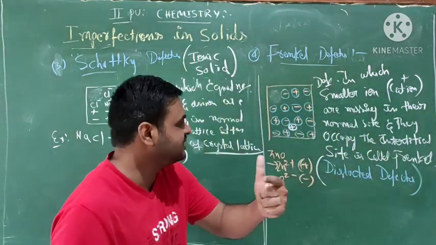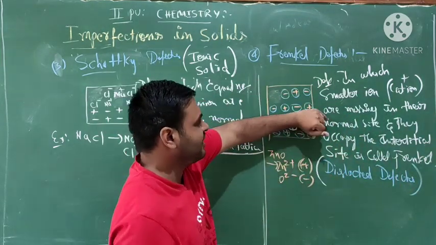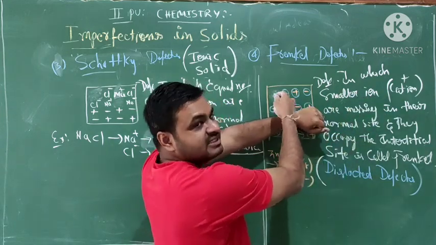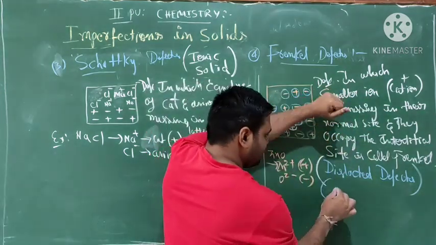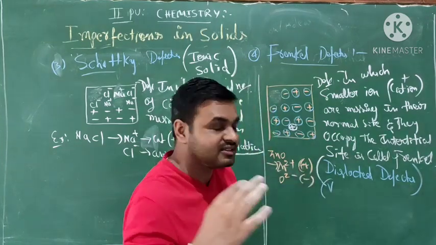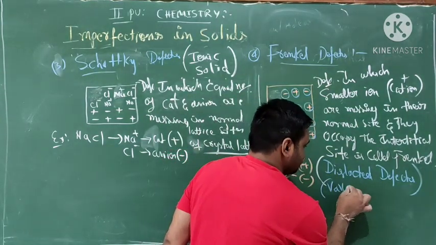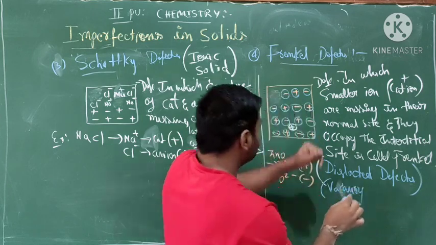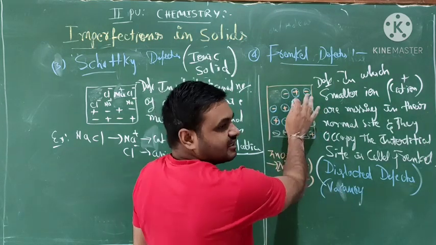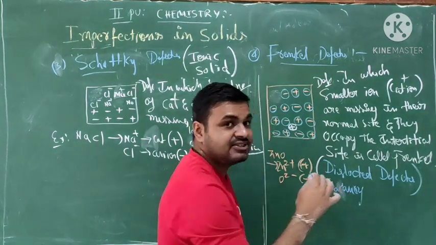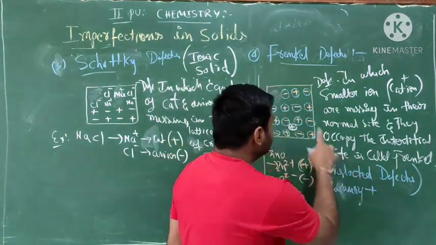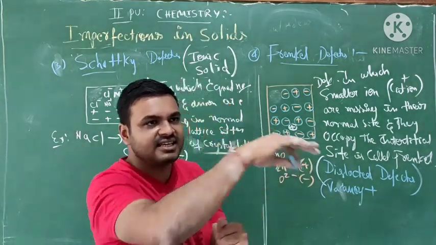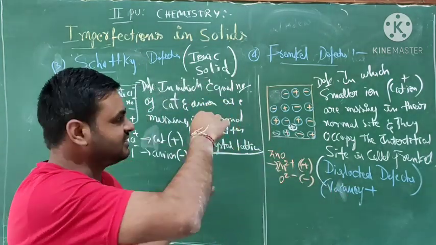Because, see students, the first thing to observe is that the smaller ions are missing. Missing means a vacancy defect appears. Then they occupy the interstitial site, which gives an interstitial defect. So both the vacancy defect and the interstitial defect are present in Frenkel defect.